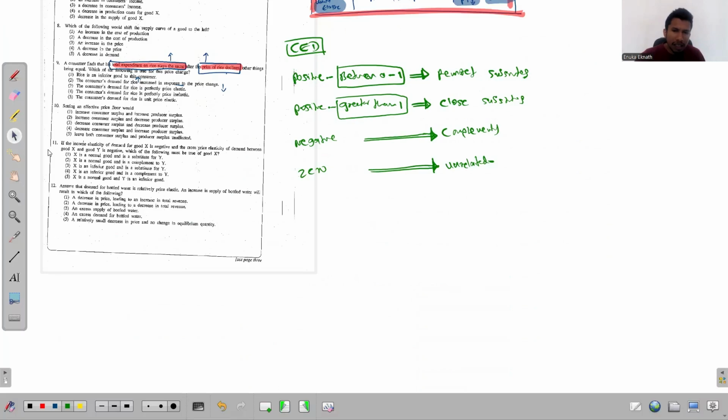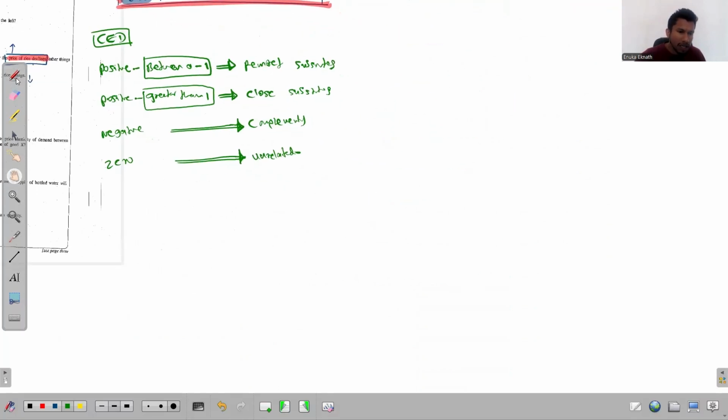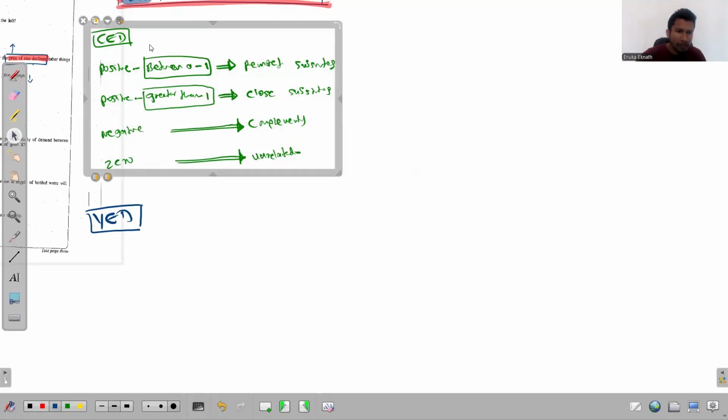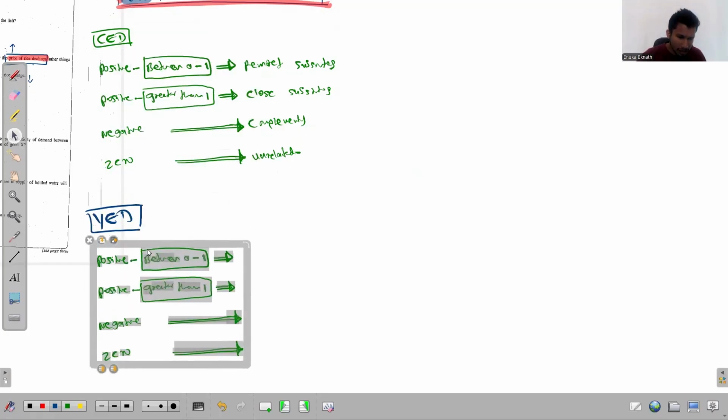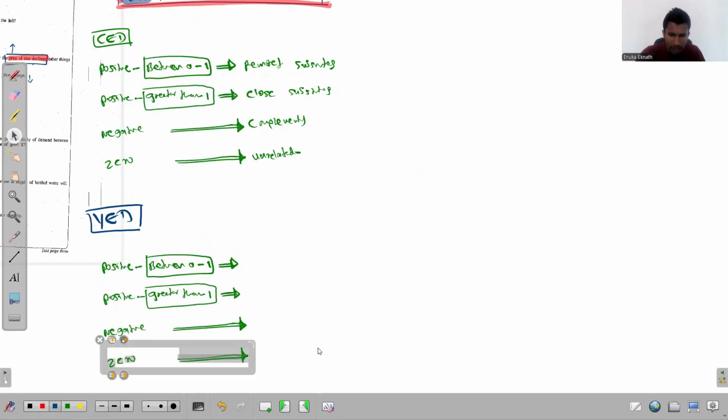We will prepare another table based on YED. I can take the same set and remove this 0 because it will never be 0.